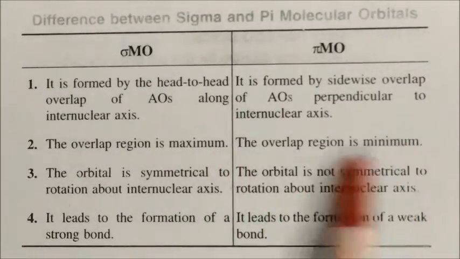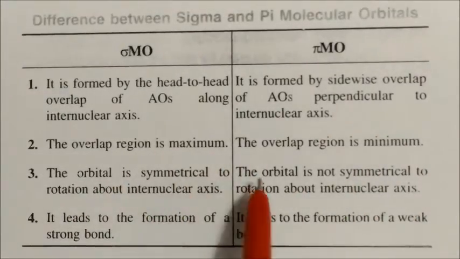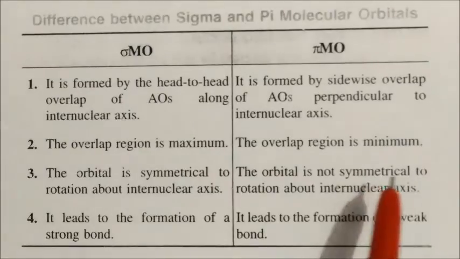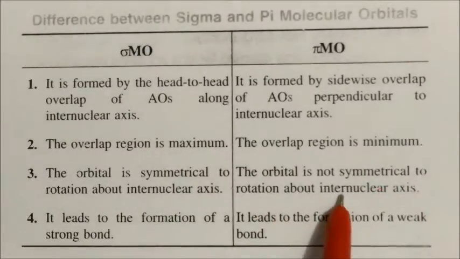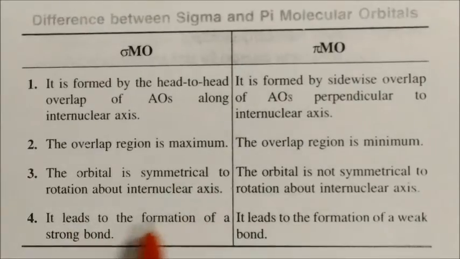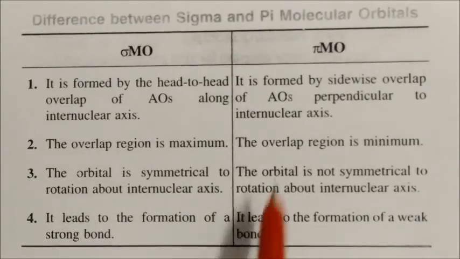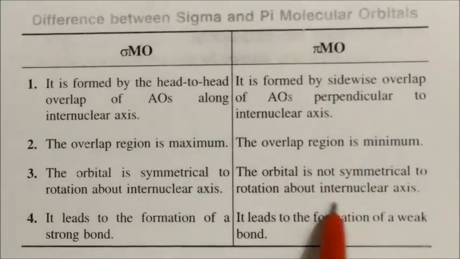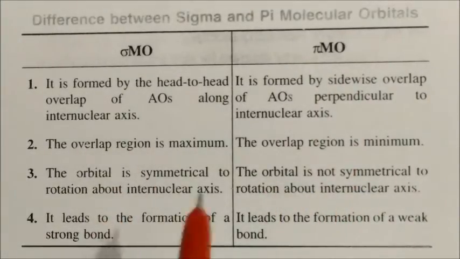In sigma, the orbital is symmetrical, but in pi the orbital is not symmetrical about rotation about the internuclear axis. Sigma can rotate, pi cannot rotate. Sigma leads to the formation of a strong bond, and pi leads to the formation of a weak bond.